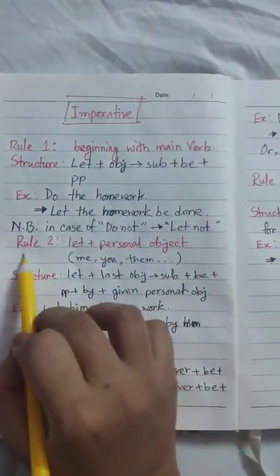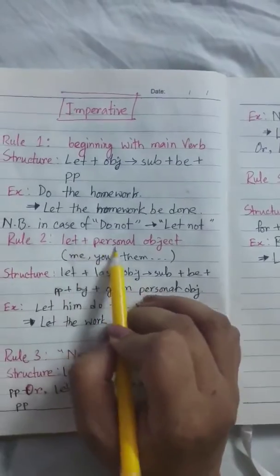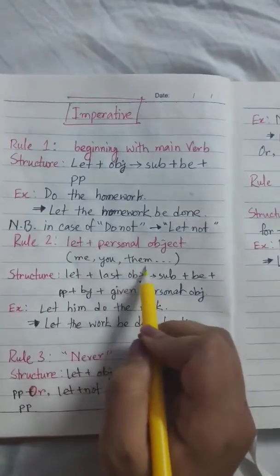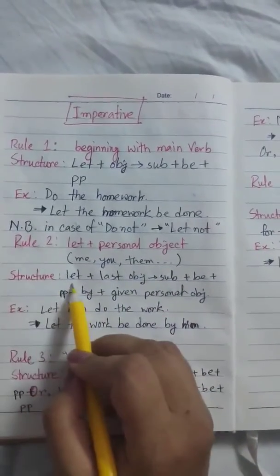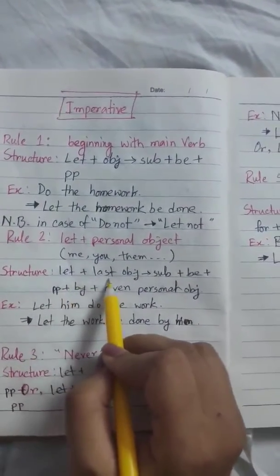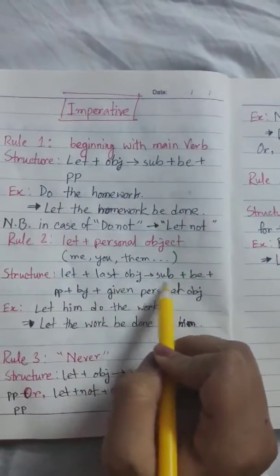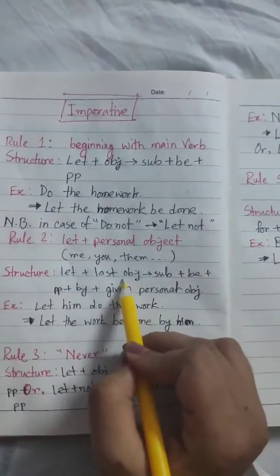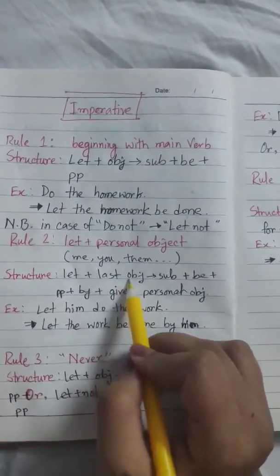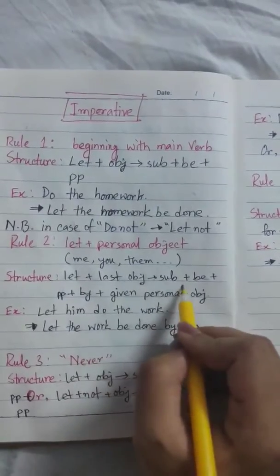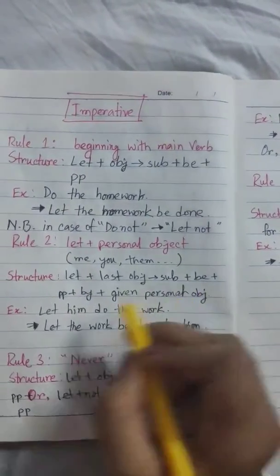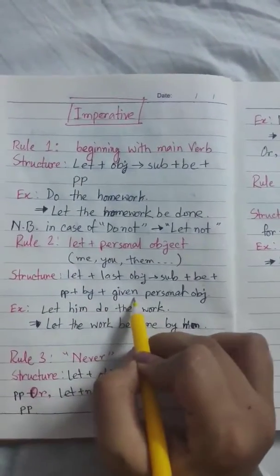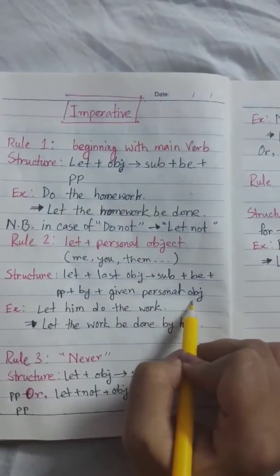Okay, moving on to rule number 2. Let plus personal object, which are me, you, them, etc. The structure is let plus last object becomes the subject. Point to be noted, the last object. So definitely there is going to be more than one object. Then we bring be, then past participle of the verb, then by, and then the given personal object.